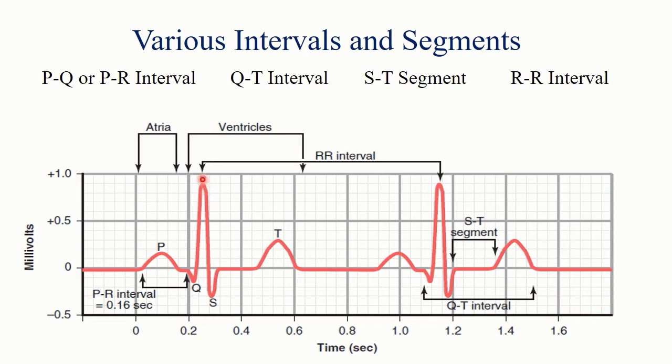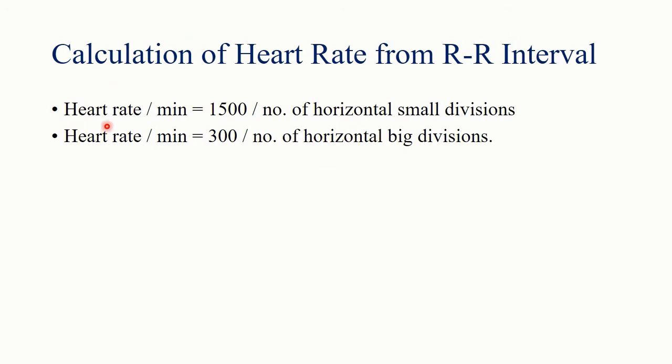Now there is a formula. Heart rate per minute is equal to 1500 divided by the number of horizontal small divisions, which are 22 in this case, so it is almost 68 per minute. You can also take bigger divisions, then you have to divide 300 by the number of big divisions.